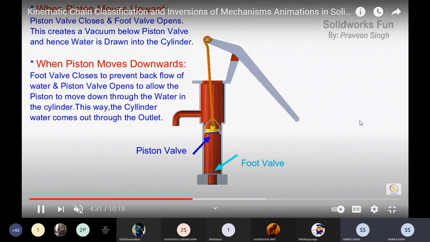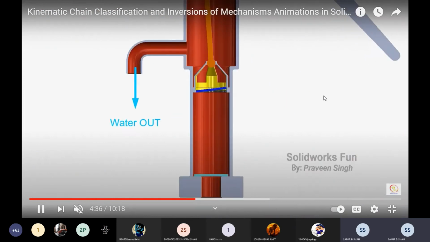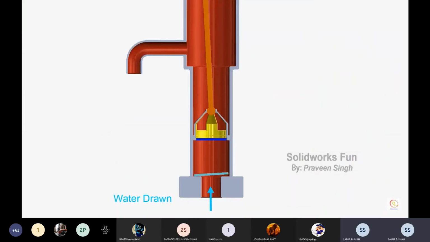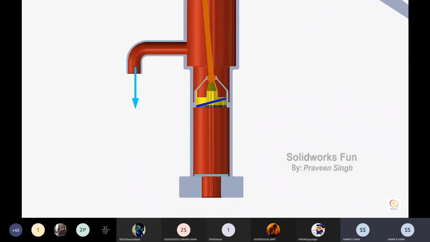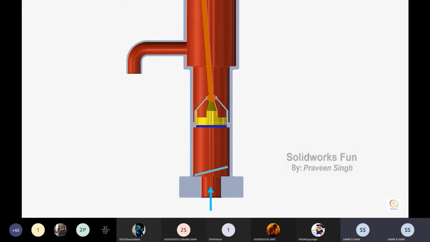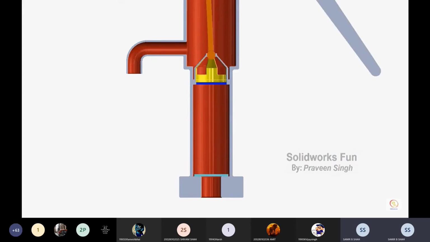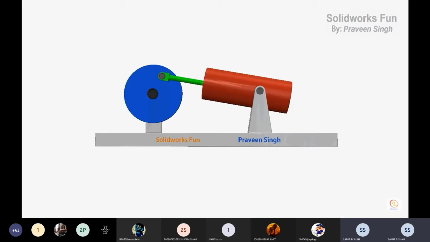As we were currently discussing how a hand pump works, the same thing you can visualize with this animation. You just observe that there is one valve. When the piston comes outside, then the valve is open and water comes from the earth.